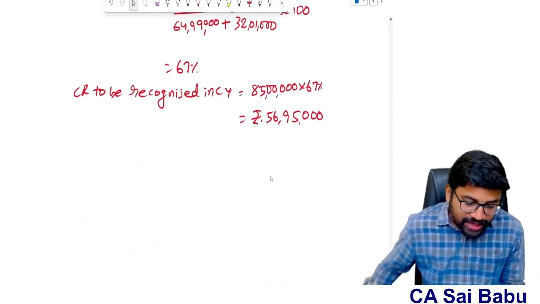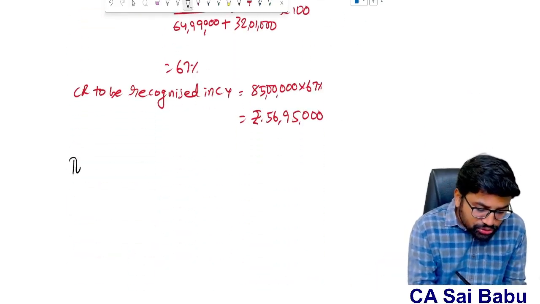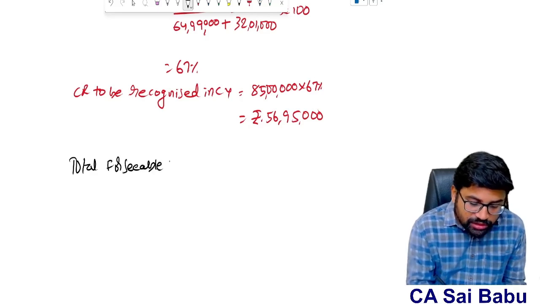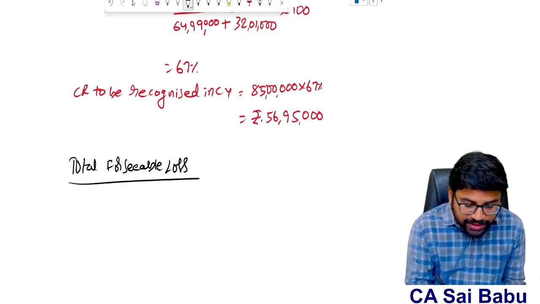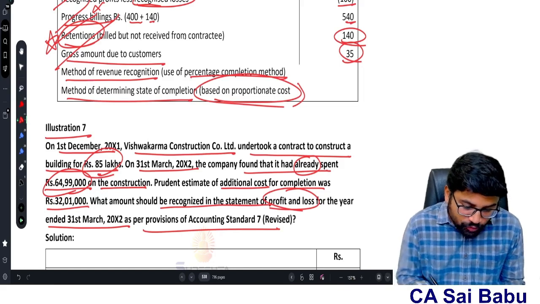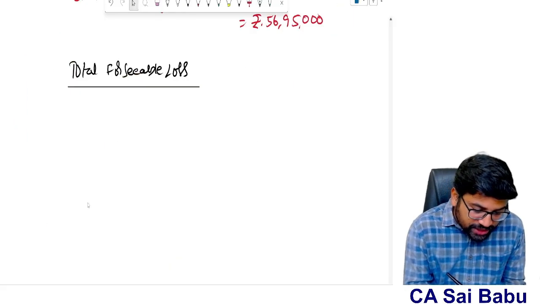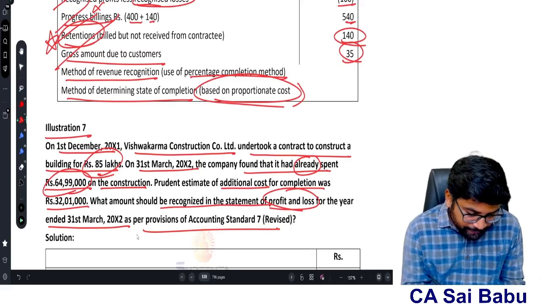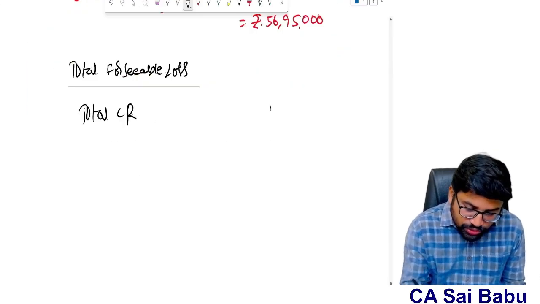But you have to be careful, sir. You have to check the total foreseeable loss, the total expected loss. Now in this case, what is the total contract revenue? 85 lakhs.